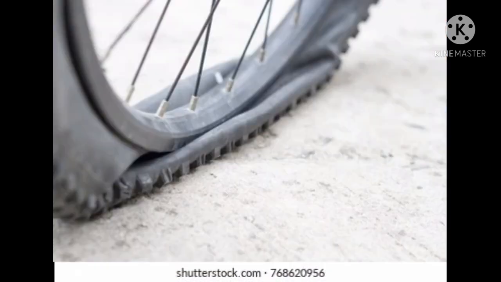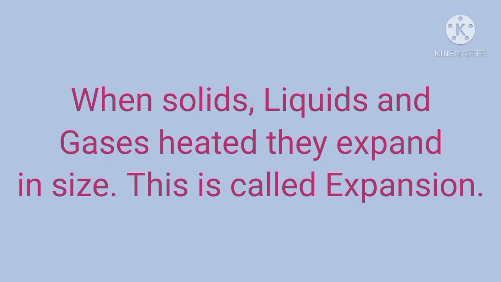You have also seen that in summer, if we put more air in cycle tubes, then they burst. Why does it burst? Because of expansion; the air in the tube expands when heated. Means some objects expand when we heat them. So when solids, liquids and gases are heated, they expand in size.